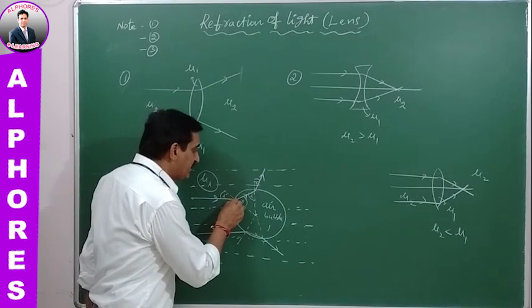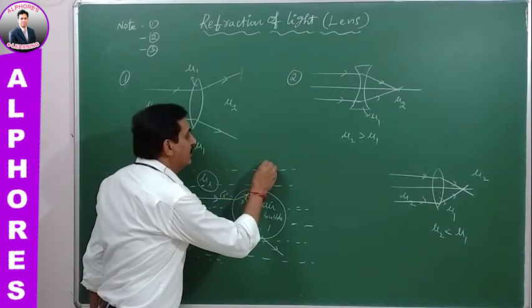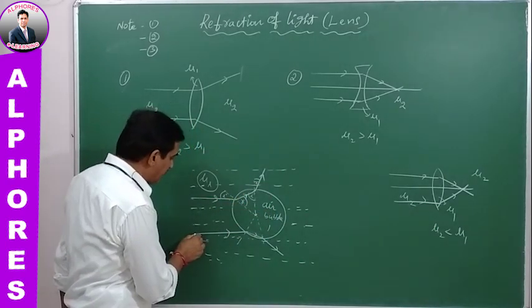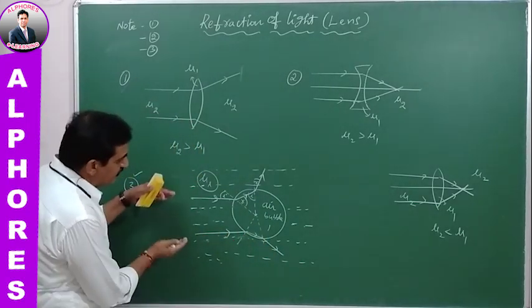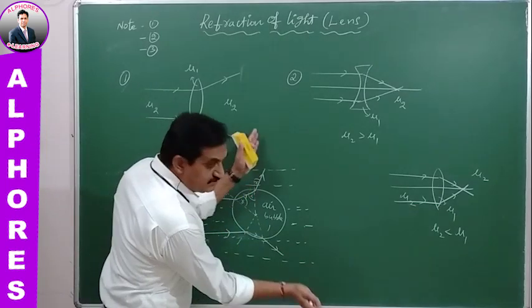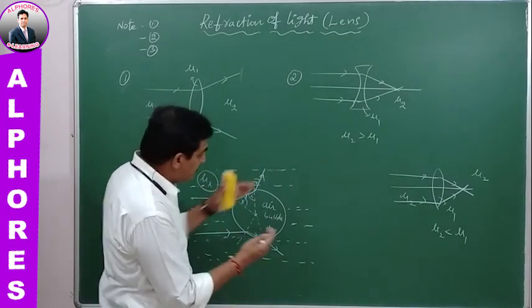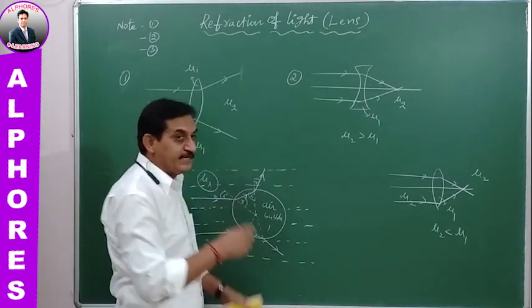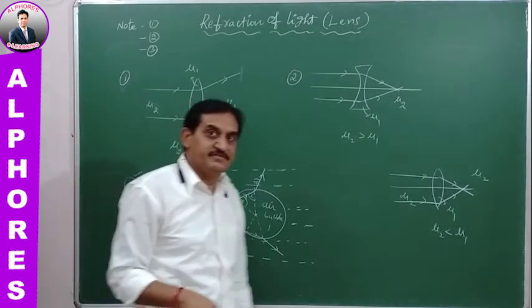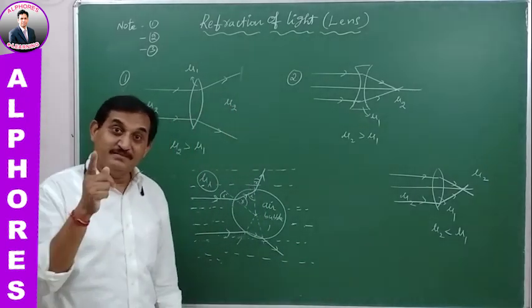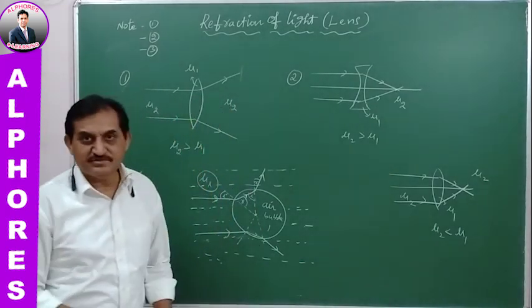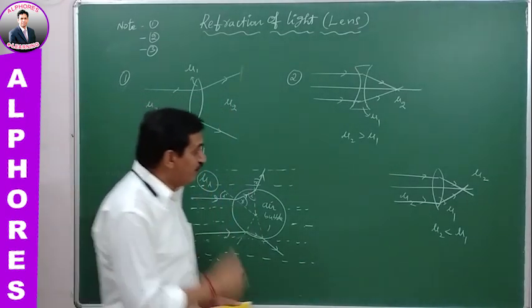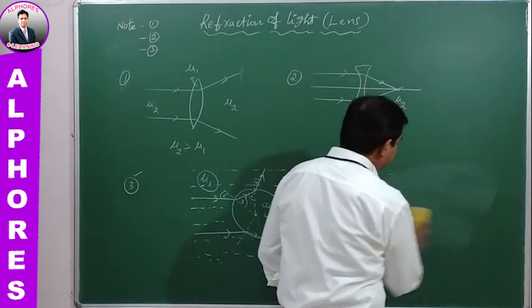Then what happens here? It is bending away. Means here also it is bending away from its original path. Therefore, the light rays are diverging whenever the light is passed through this air bubble which is inside the liquid. Here, the air bubble behaves like a diverging lens.